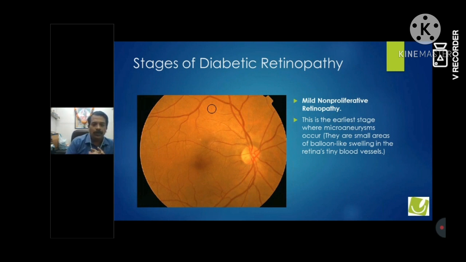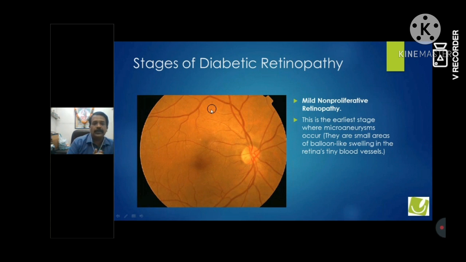Mild non-proliferative diabetic retinopathy. You can see here a circle is marked. Here you can see a small spot. This is basically a microaneurysm. A microaneurysm is like there is a vessel, and in one area there is a stretch, a tension, so that protrudes out like a balloon. This is called a microaneurysm. This is the first stage of diabetic retinopathy, where you can see this small balloon-like, dot-like structure swelling in the retina's tiny blood vessels.